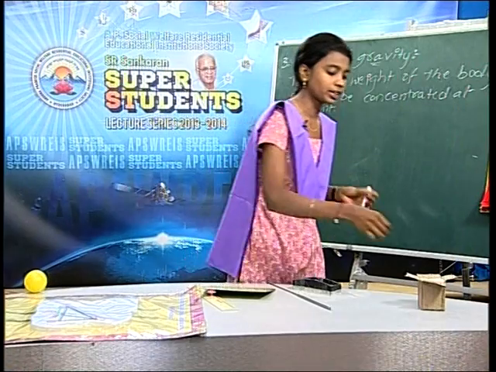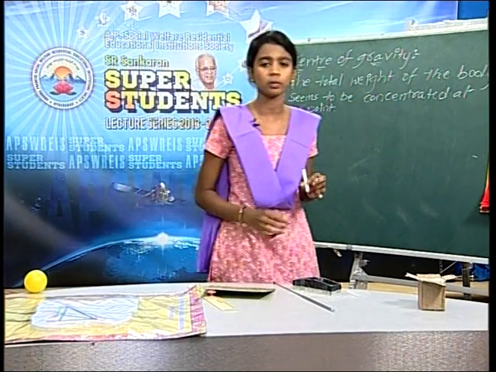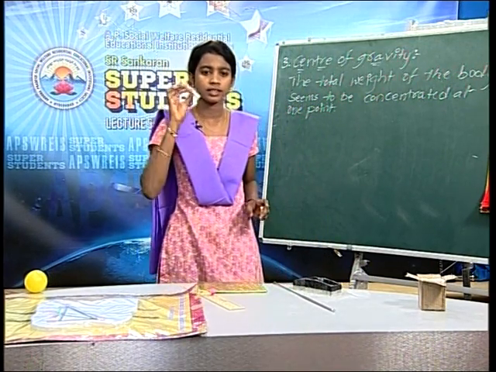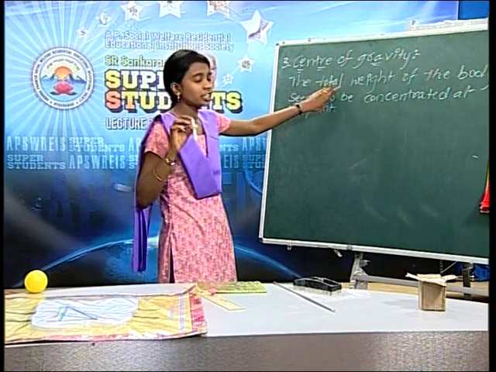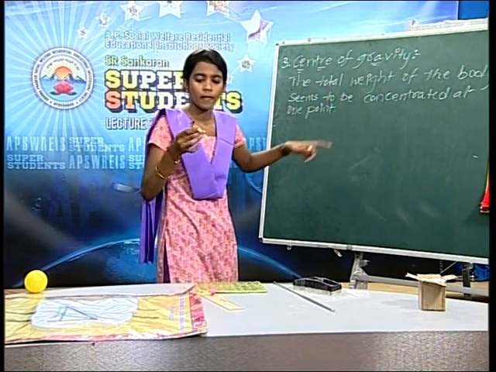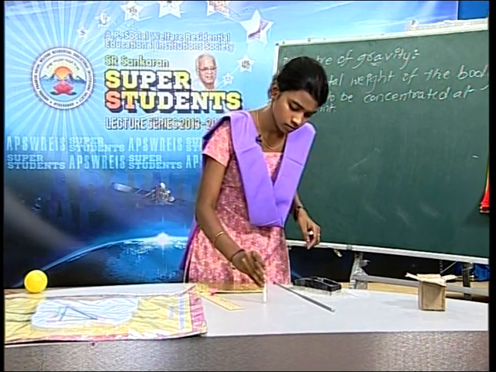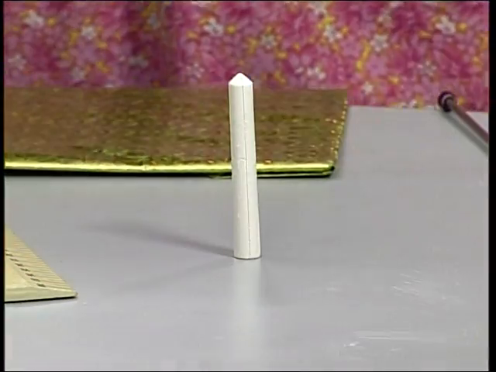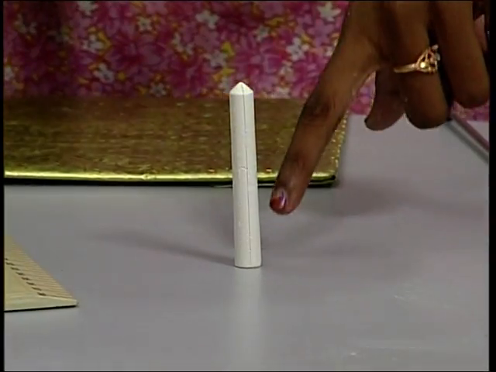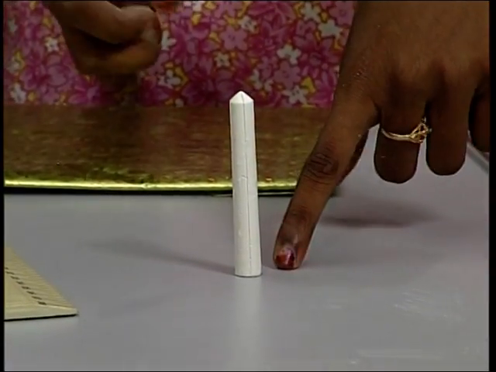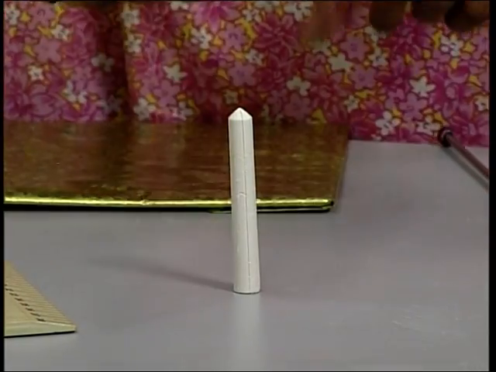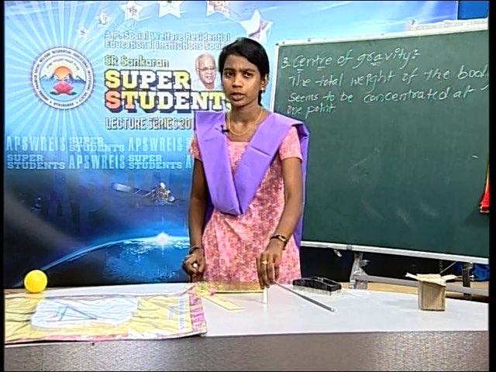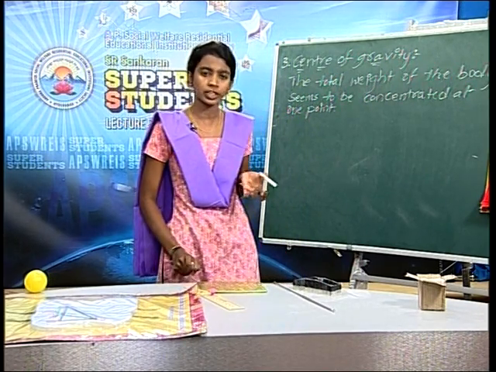Example for the center of gravity. This is very simple to remember. This is a chalk piece. This has some weight. The chalk piece is put on the table. The total weight of the body is concentrated at the base. This point is called center of gravity. This base point is called center of gravity. You got it?